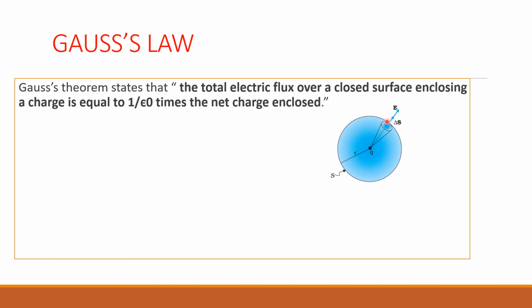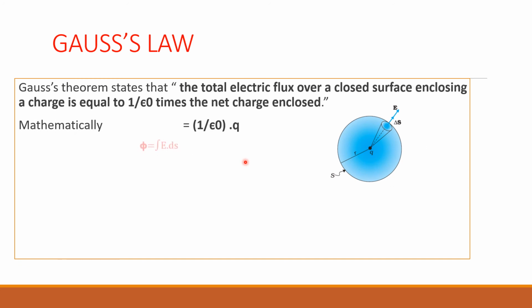On that a small surface element delta S is considered. Okay, a charge Q is there inside this surface. A charge Q is kept at the center. Then in order to find the total electric flux over this closed surface, by Gauss law, it is given by 1 by epsilon naught times the net charge enclosed. Okay, this is the case.